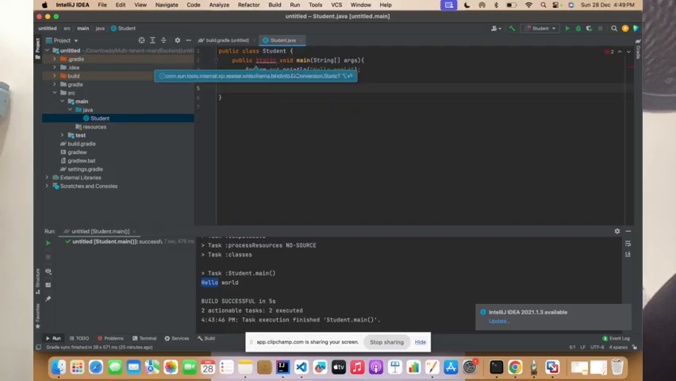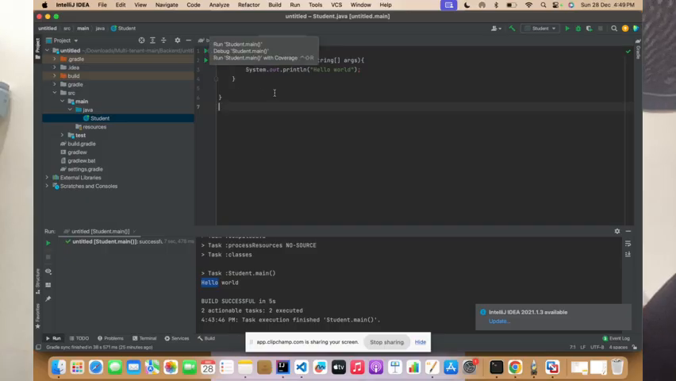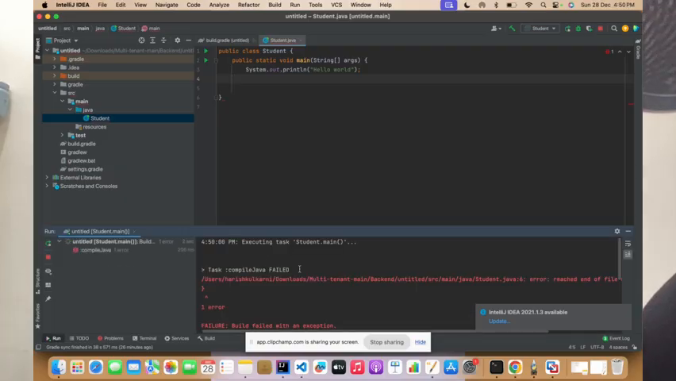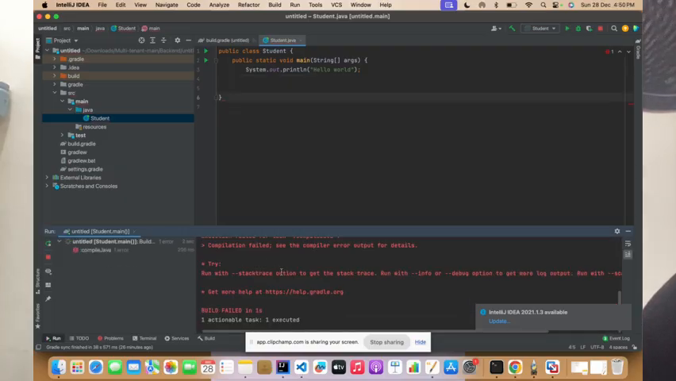If you look into this, it has given me this error. When this compilation succeeds, okay, even if I remove this, I can't run. It is giving me some compilation error. If I close this and execute, if I remove this and run it, it will give you the error. You can check that. It says Java compilation failed.